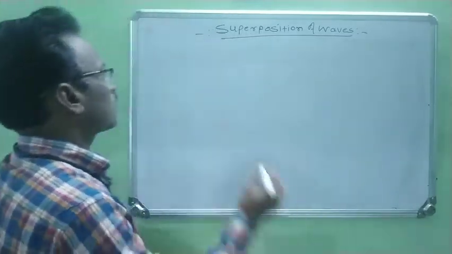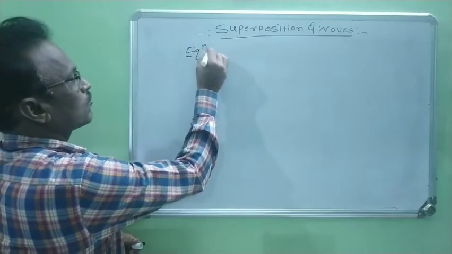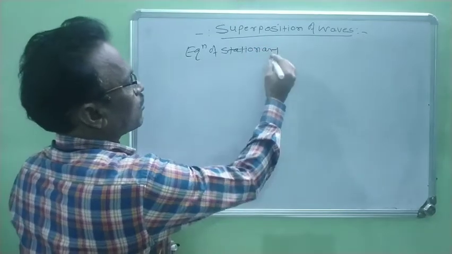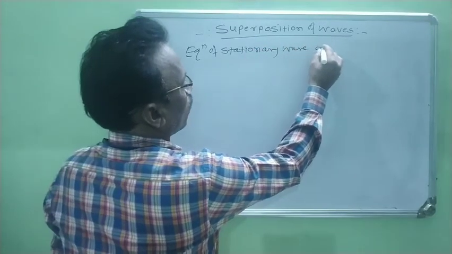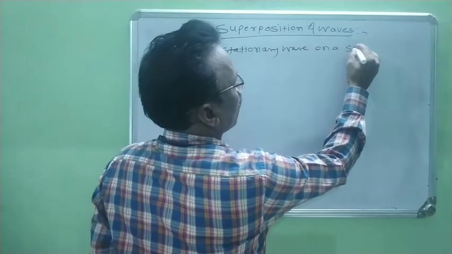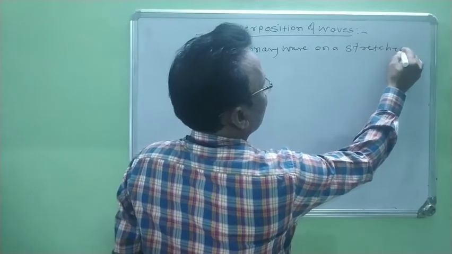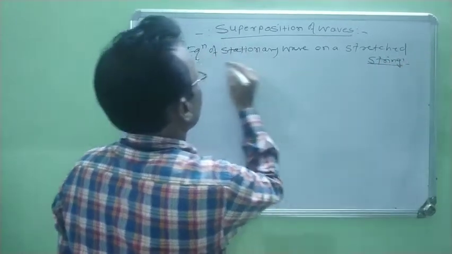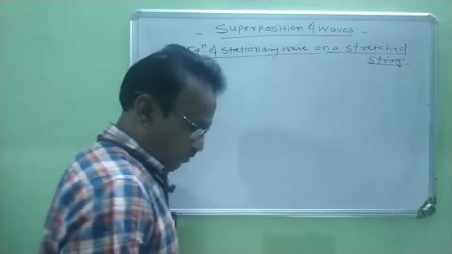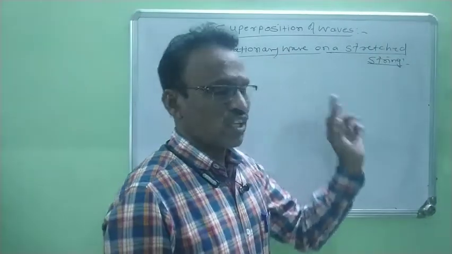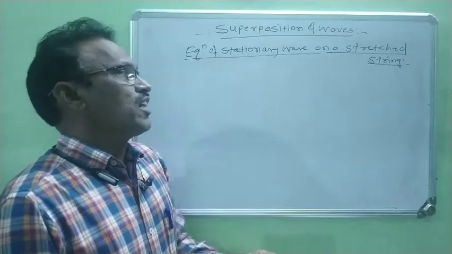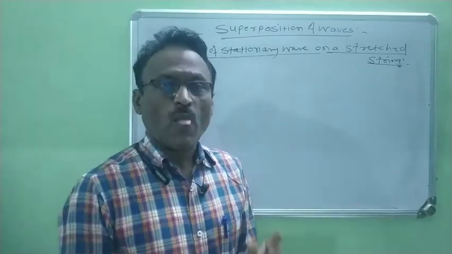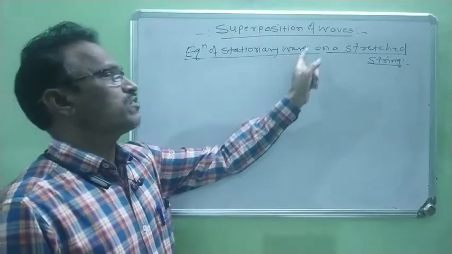Now we discuss the equation of stationary wave on a stretched string. It means when a string is stretched in between two fixed points, at that time in between these two fixed points stationary waves are produced. We have to find out the equation of this stationary wave.